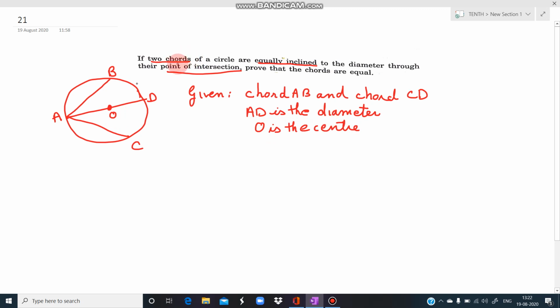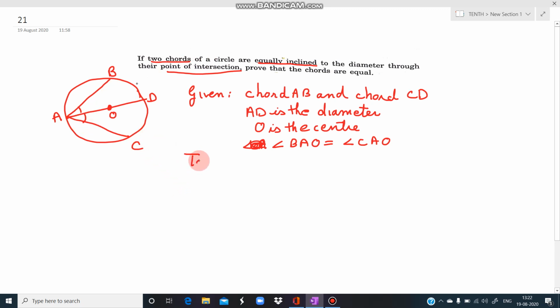Now it is written that the two chords are equally inclined. This means that the chords are making the same angle with the diameter. That means this angle and this angle are equal. So according to the question, angle BAO is equal to angle CAO. It is already given that the two chords are equally inclined.